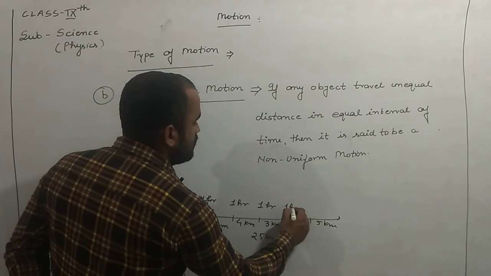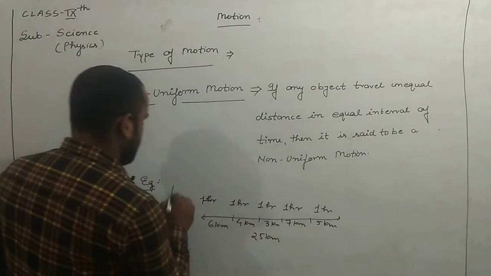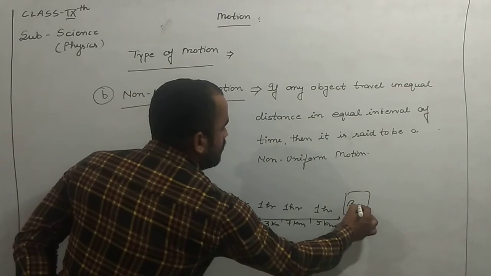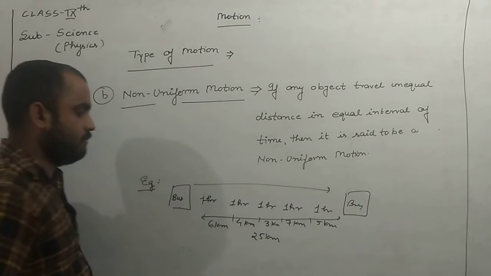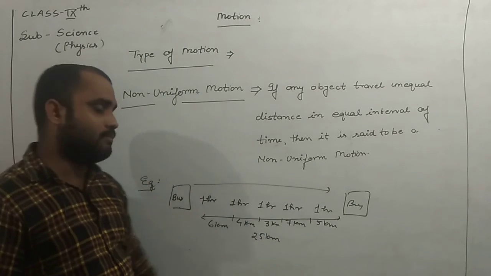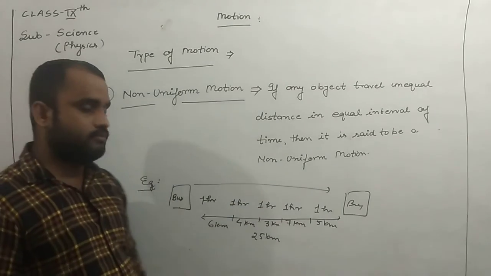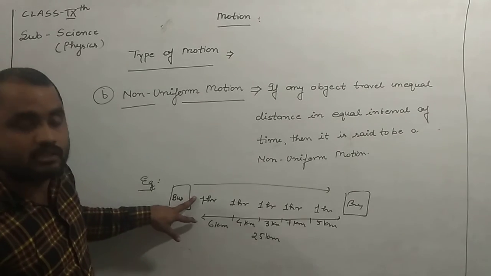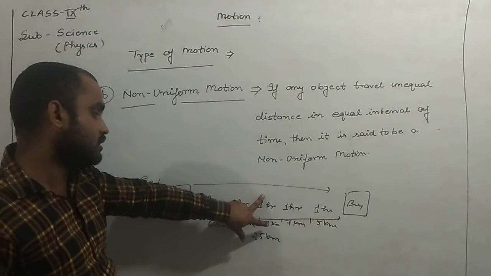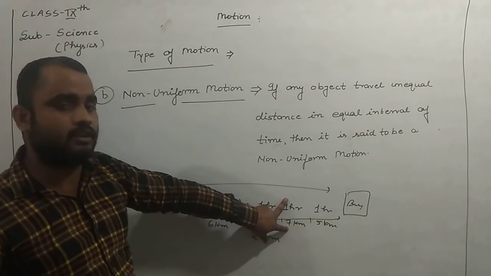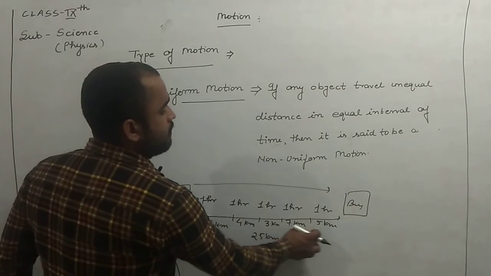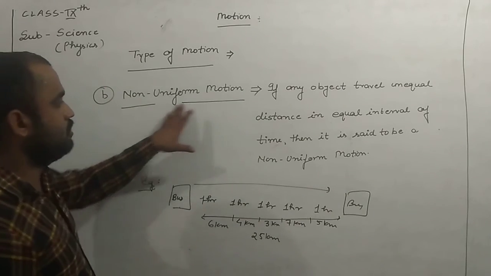That means the speed of the bus, here is the bus which travels from this point to this point. It travels in a straight line, but you can see that every distance value differs from the others, while the time remains constant. Thus we can say that the first 6 kilometers is traveled at 6 kilometers per hour, the second at 4 kilometers per hour, the third at 3 kilometers per hour, the fourth at 7 kilometers per hour, and the last at 5 kilometers per hour. There is a change at every stage of the movement. This is known as non-uniform motion.